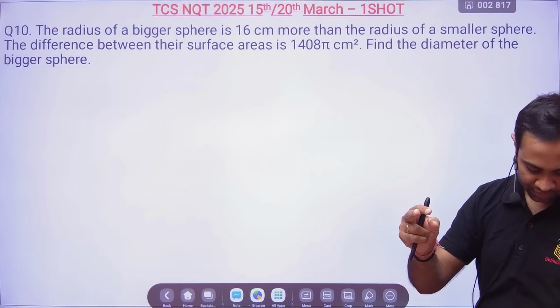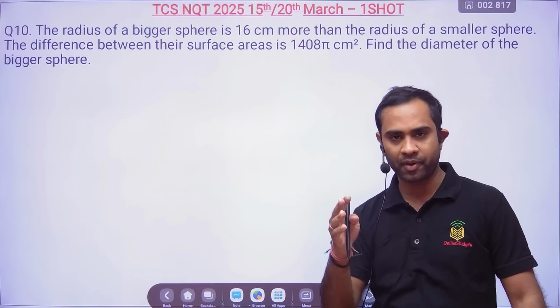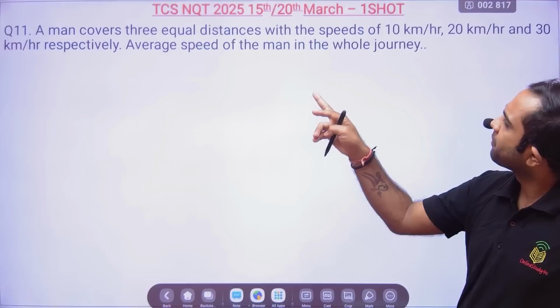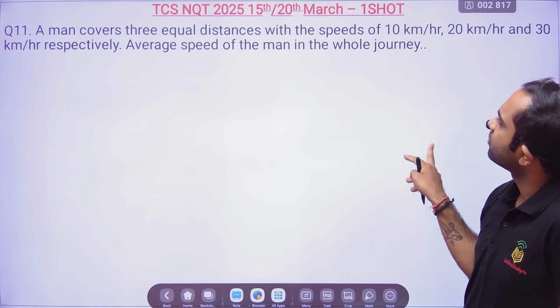Sir, the values are also the same. There is no doubt at all. There is no problem at all. The values were also the same. A man covers an equal distance. Okay, so this is again average speed.